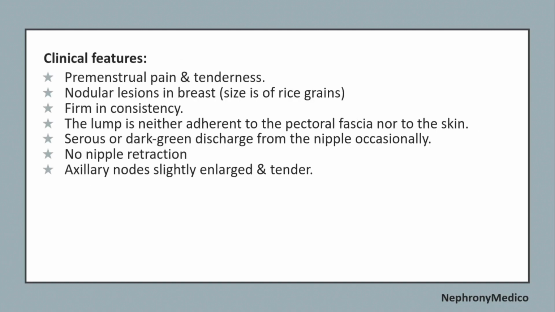Now, clinical features: premenstrual pain and tenderness, nodular lesions in the breast, sizes of rice grains, firm in consistency, and the lump is neither adherent to the pectoral fascia nor to the skin. Serous or dark green discharge from the nipple occasionally, no nipple retraction, axillary nodes slightly enlarged and tender.